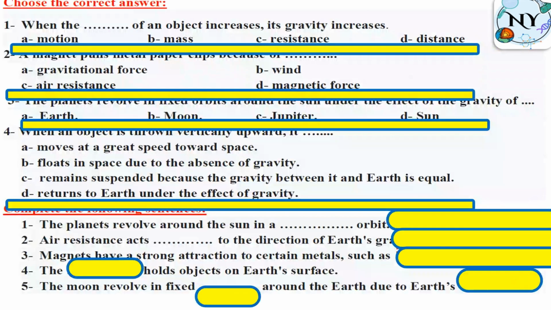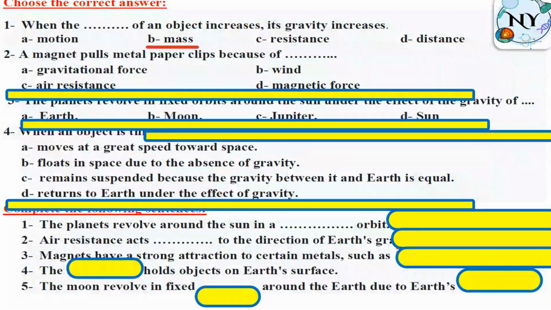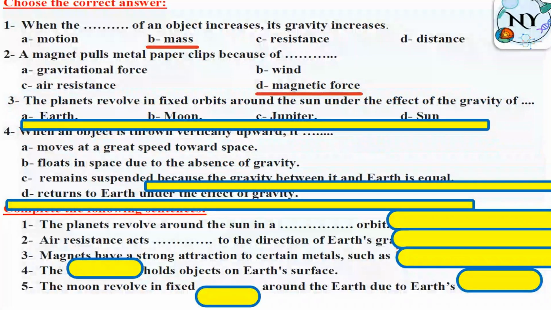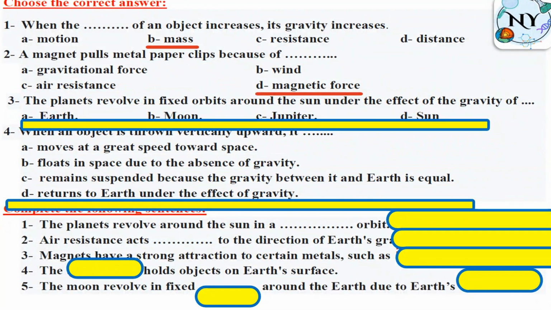When the mass of an object increases, its gravity increases. A magnet pulls metal paper clips because of, what do you think? Magnetic force. Bravo. Planets revolve in fixed orbits around the sun under the effect of the gravity of the sun.